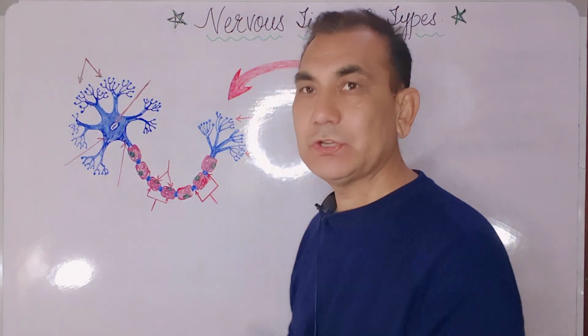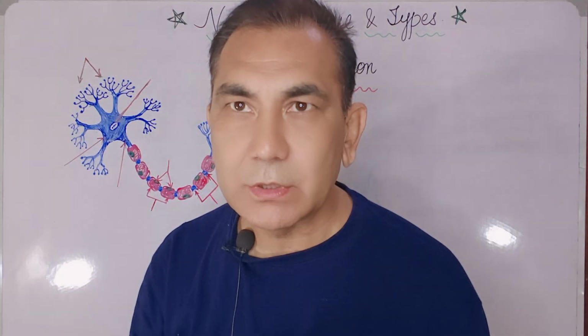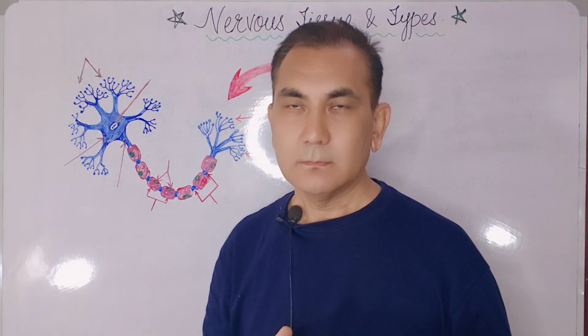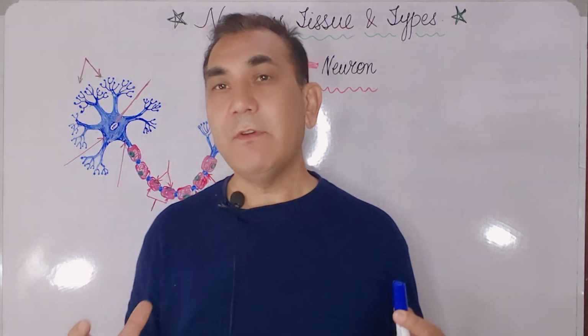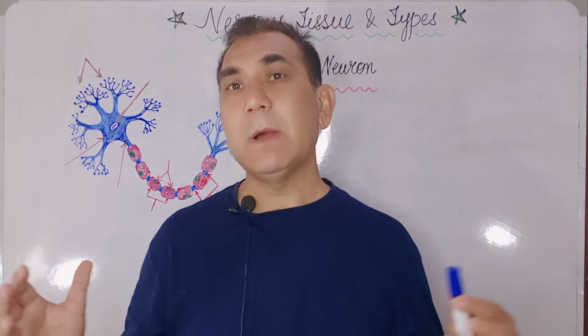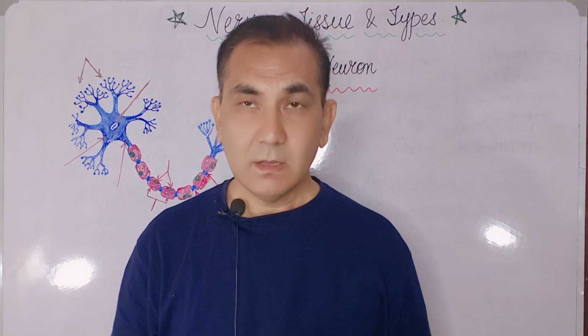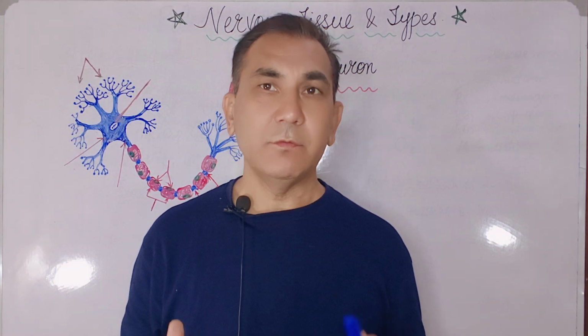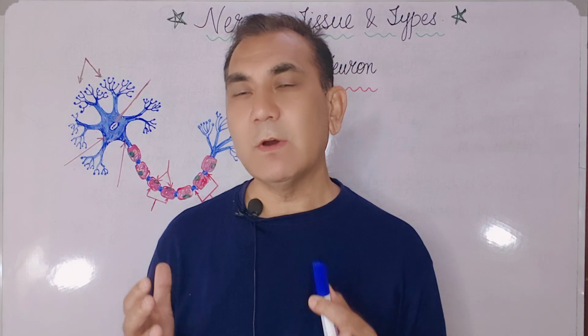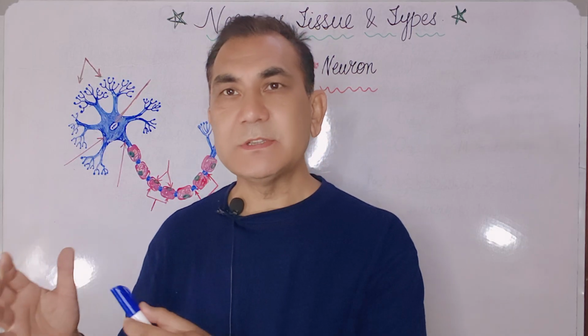Here in this lecture we will discuss the neurons. The brain is made up of fats. Sixty percent is made up of fats. The average weight of the brain of the human body is from 1.4 to 1.7 kg.